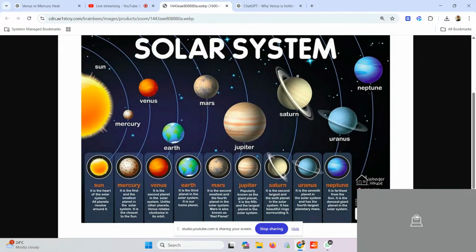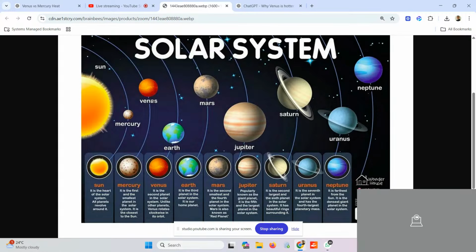One question comes to my mind, Maulik. To be very frank, Mercury is closer to the Sun, yes or no? If Mercury is closer to the Sun, then Mercury should be hotter than Venus. But what they are saying is that the hottest planet is Venus. Why? Let's try to find this answer. Why is Venus the hottest planet, not Mercury?